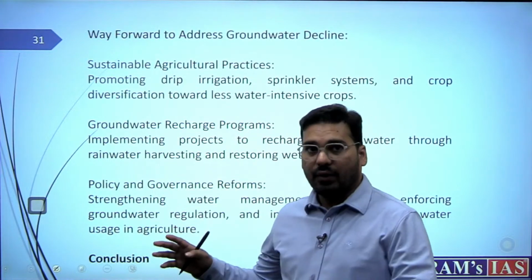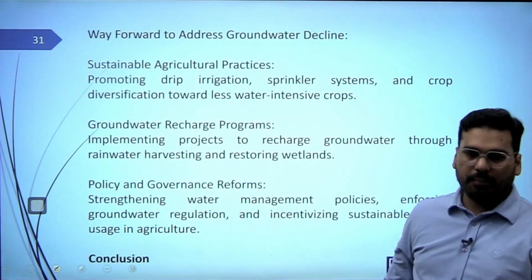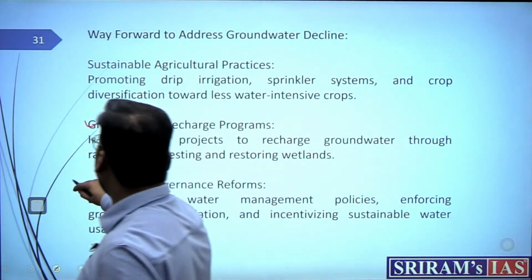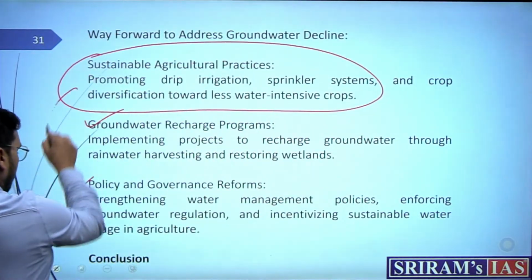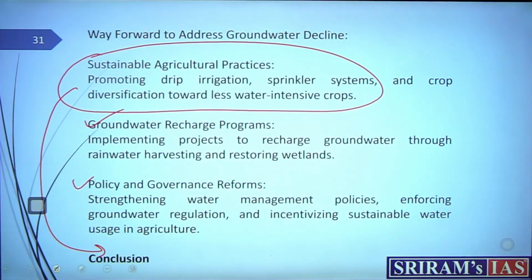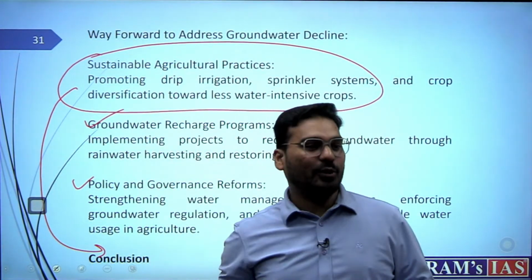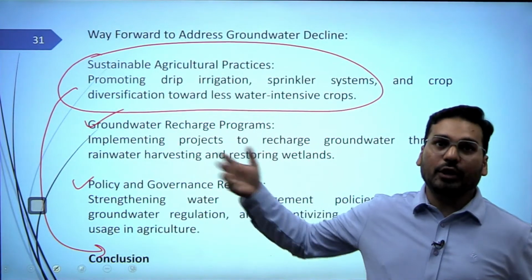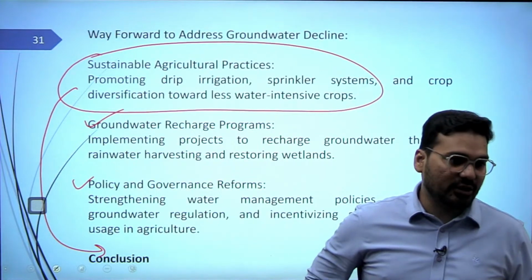Then way forward has not been asked. So try to give a way forward. Probably I would have saved it for my conclusion. That's it. Even if you are not asked, you had a lot of solutions, right? Structural, non-structural solutions. Probably we need to adopt sustainable agricultural practices or climate resilient agriculture.